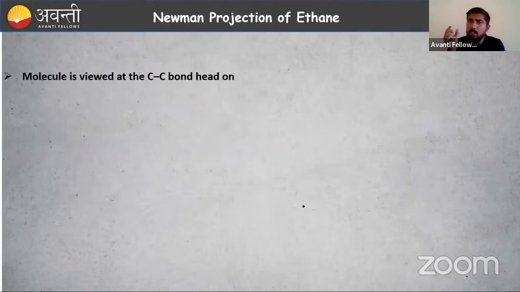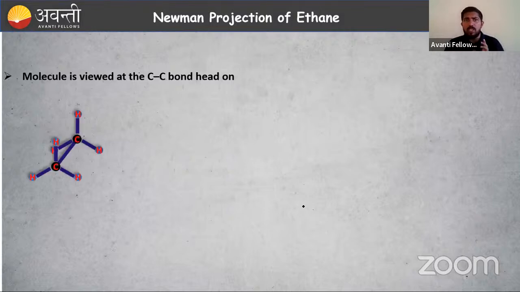Then the first one is Sawhorse projection. Sawhorse explained a way to study the conformation of ethane. Next, Newman came. Newman proposed a projection or representation of ethane. So now we are going to study the Newman projection of ethane. The molecule is viewed along the C-C bond head-on. So what is that? We will explain.